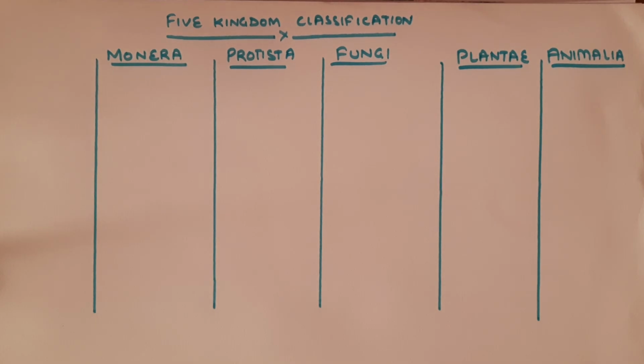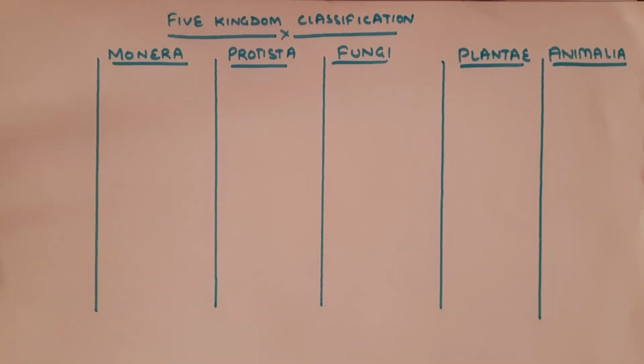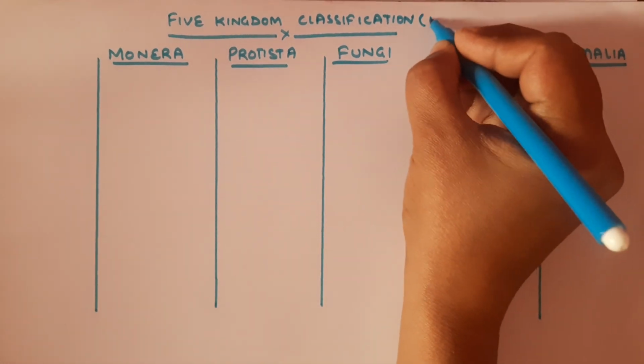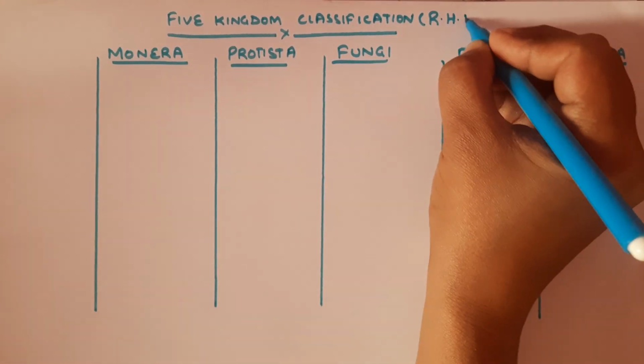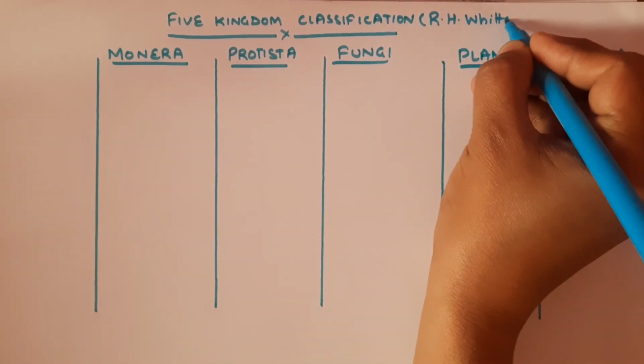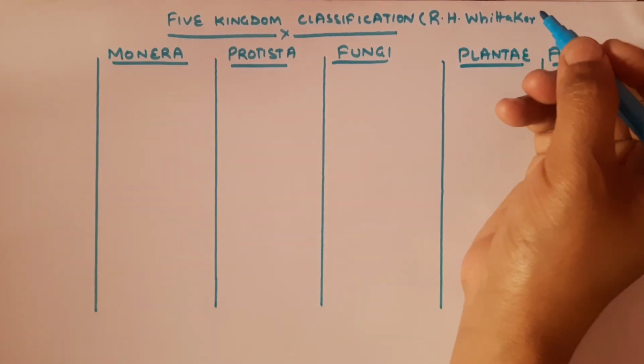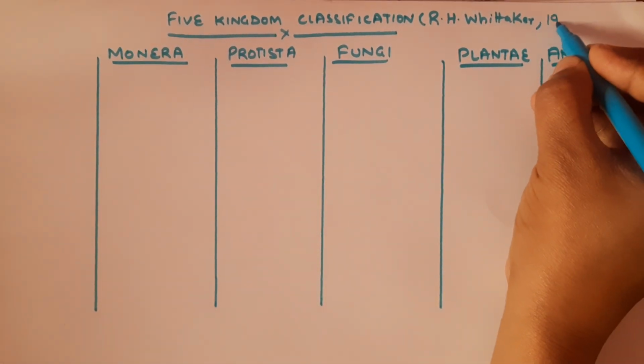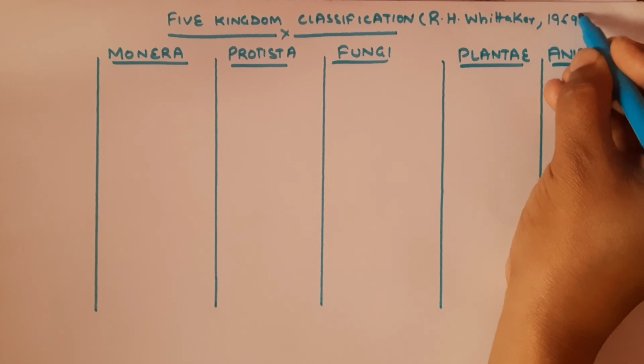Five kingdom classification. In my last video I covered what five kingdom classification is. It was proposed by R.H. Whittaker in 1969. I will write it here for you because it is a very important question: who proposed this? So R.H. Whittaker proposed this kingdom classification in 1969.